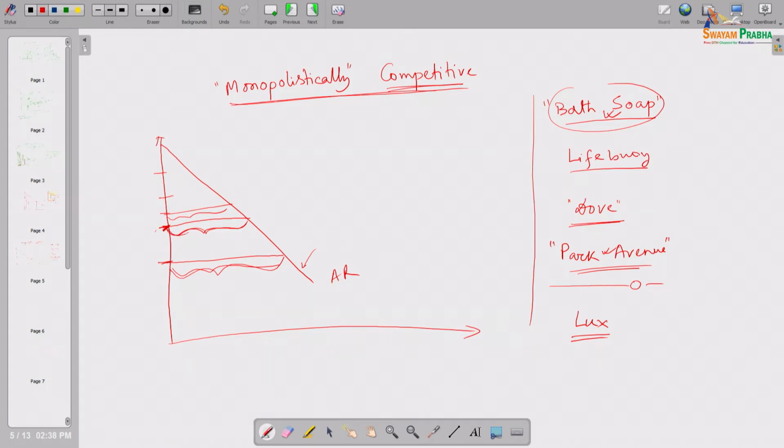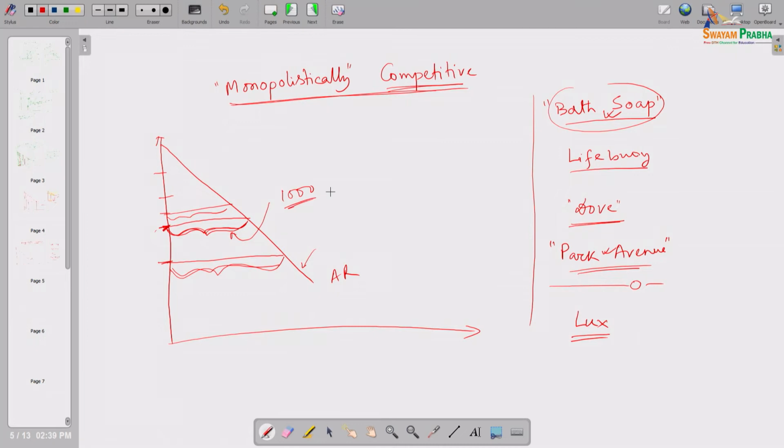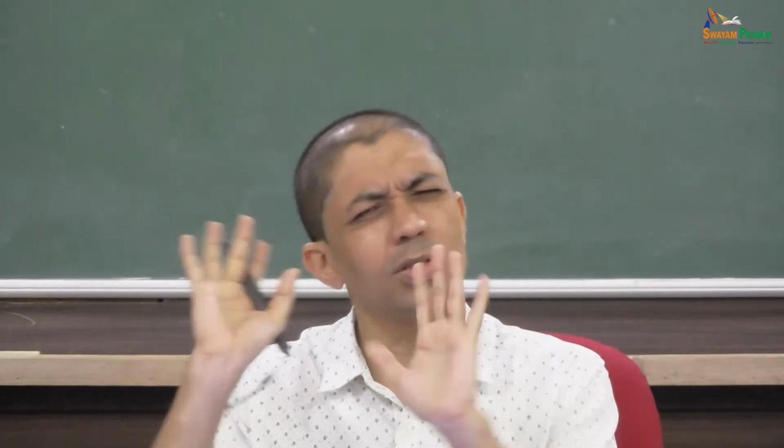At that price level, this is the total market demand, and it is the demand for bath soap, not for one specific product. Suppose this is 1000 units. That 1000 units of bath soap now has to be shared by both Lifebuoy and Lux. Whether it is shared equally or unequally is a different question, but it has to be shared by both parties.